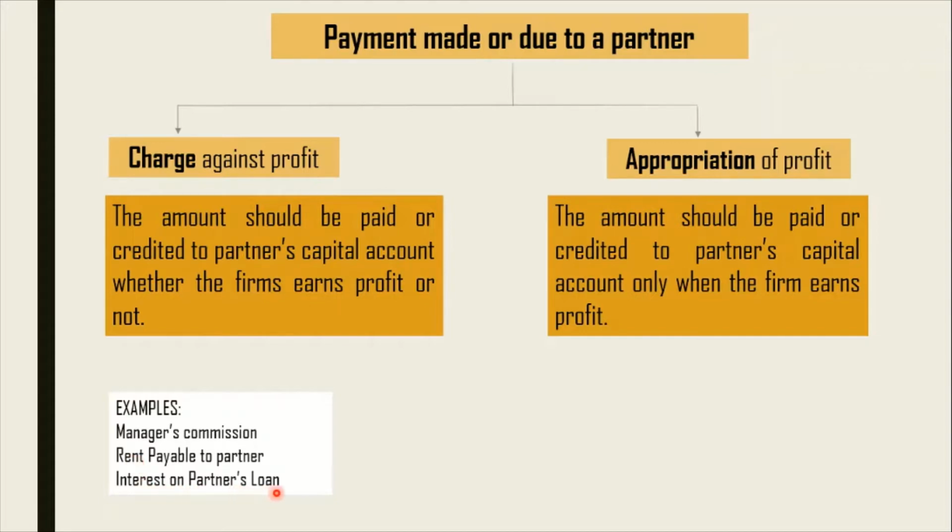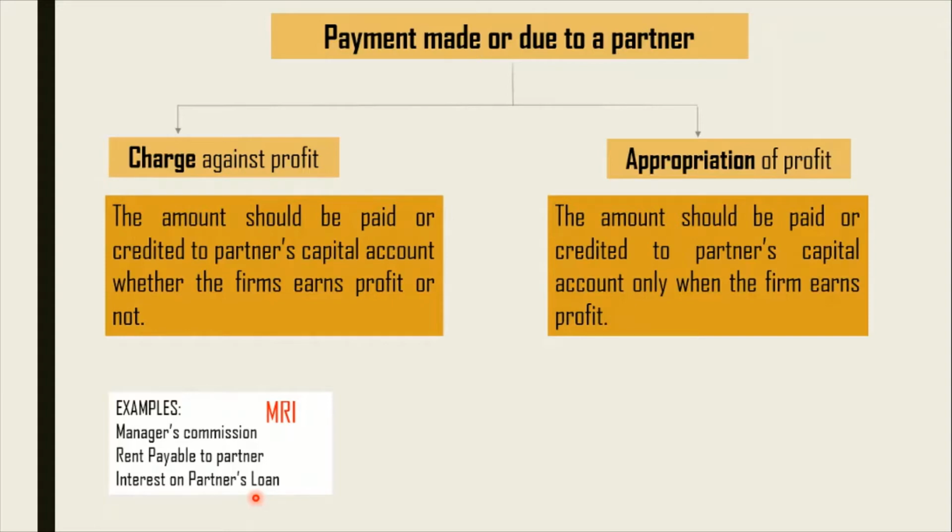And the same way, if a partner has advanced any loan to the firm, in that case the interest also becomes a charge for the firm. You can remember these three terms as M, R, and I. So manager's commission, rent payable to a partner, interest on partner's loan. So these are mandatory, these are a charge, so these are to be given.